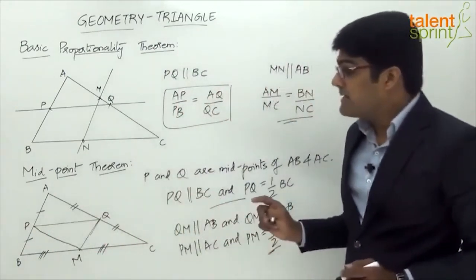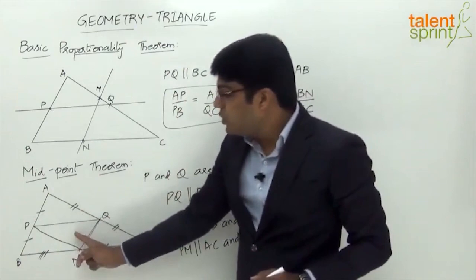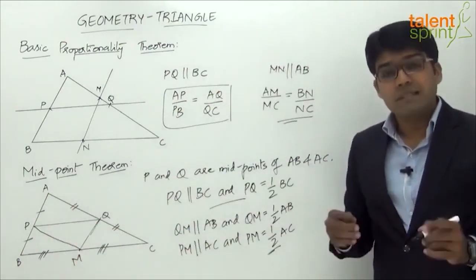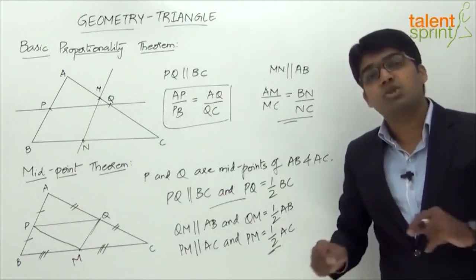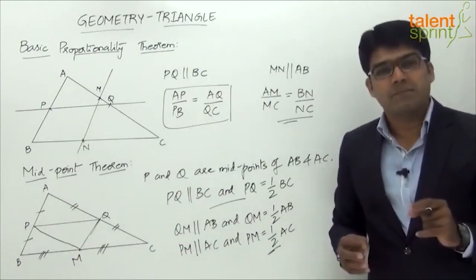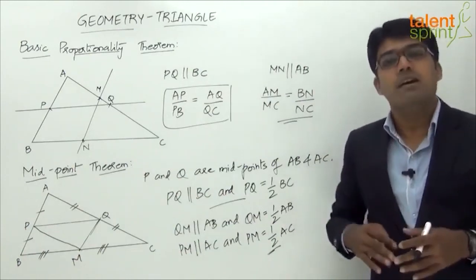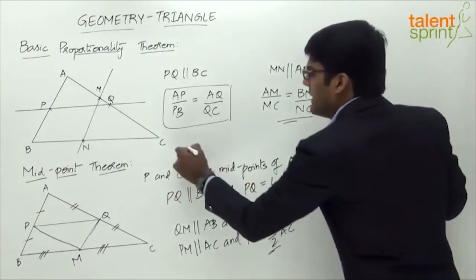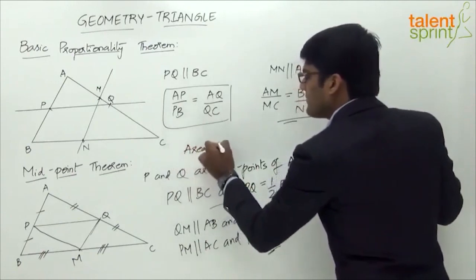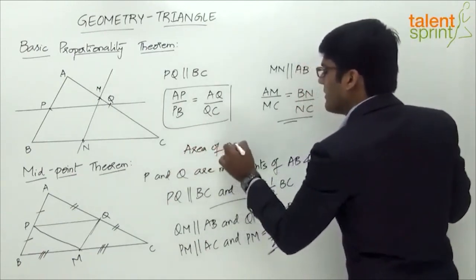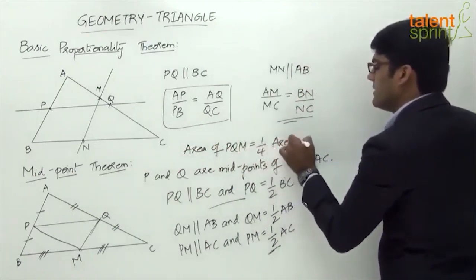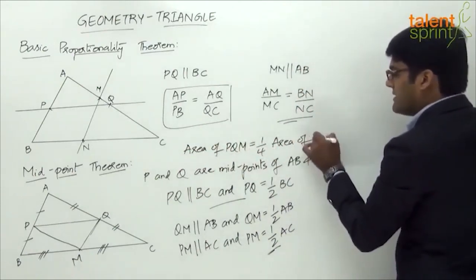Now the point to be noted here is the area of the triangle PQM will be 1/4 of the area of the triangle ABC, which means the triangle obtained by joining the midpoints of the three sides will be 1/4 in area of the original triangle ABC here. So we can conclude that area of triangle PQM will be 1/4 of the area of the triangle ABC, right?